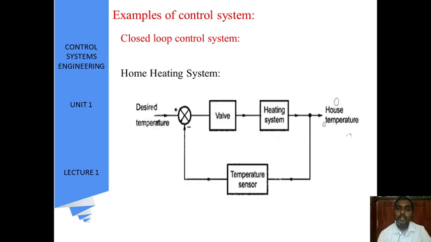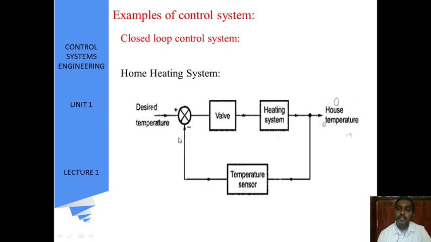Here they have given a closed loop system. The desired temperature is given to the wall. Through the wall it is given to the heating system, and some part of the heating system temperature is given to the temperature sensor, and this temperature sensor checks against the desired temperature.